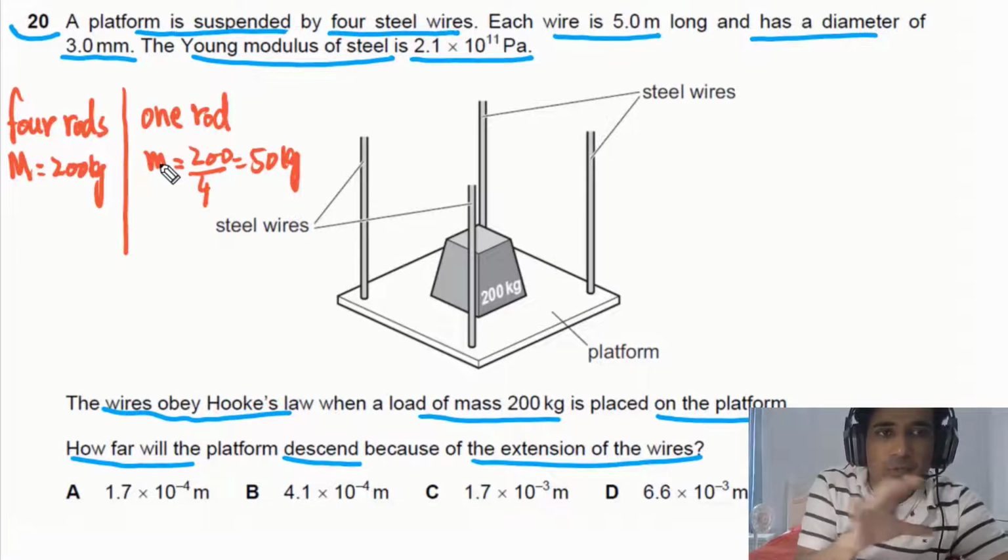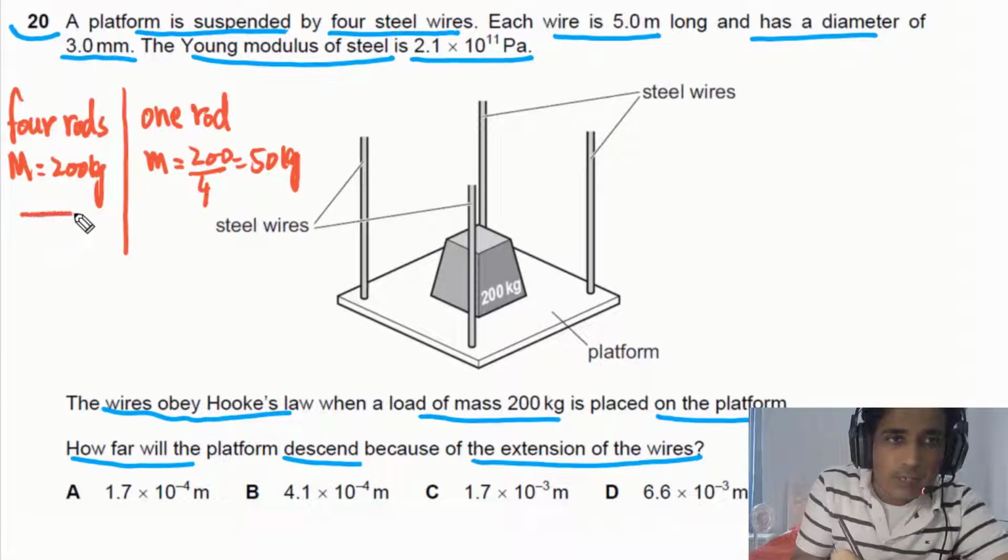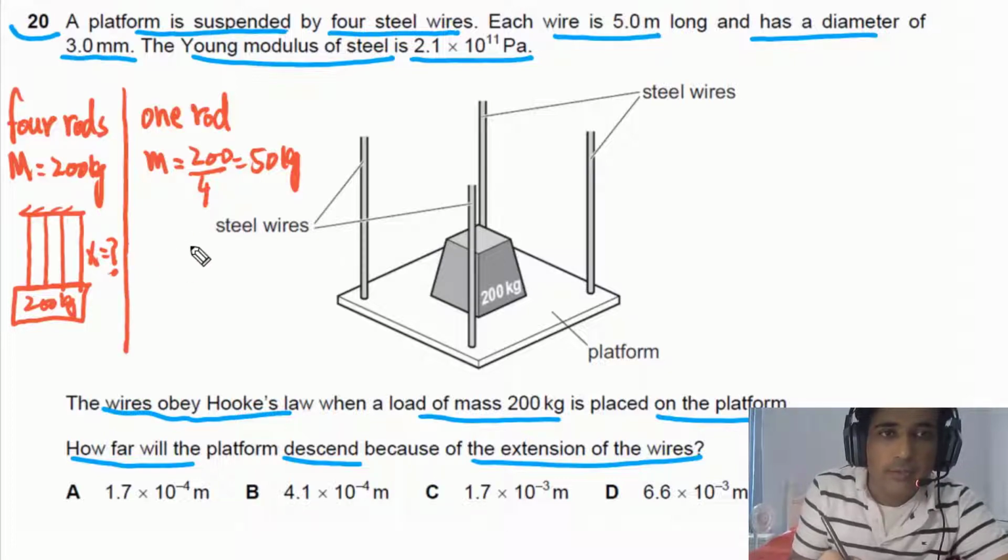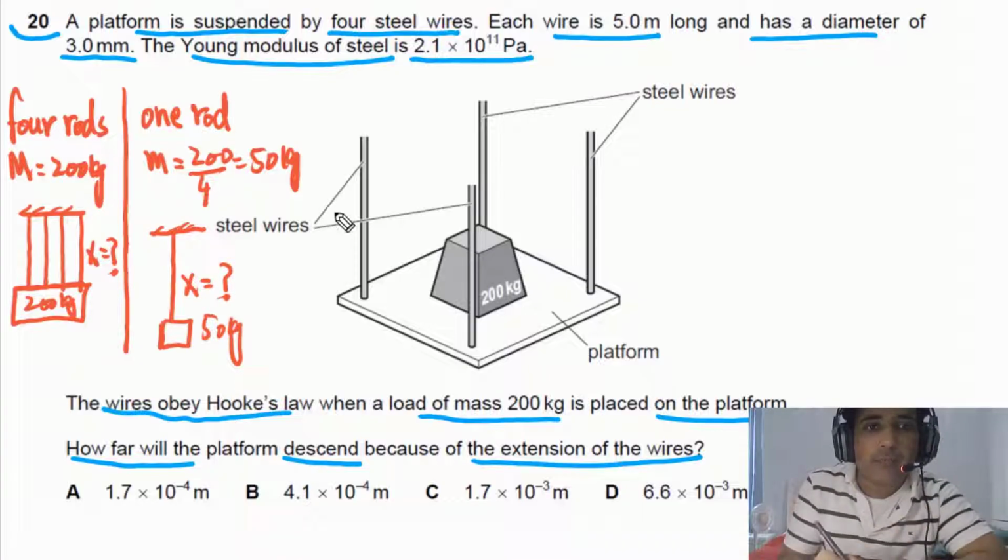So we have these two different approaches. In first approach, we are saying we have 4 rods and they are supporting 200 kgs. So this is the sketch. We have 200 kgs. We need to find out extension in each rod. On the other hand, we can sketch like this. We have one rod and this rod is only supporting 50 kgs and we need to find out extension in this rod. Let's start with one rod.